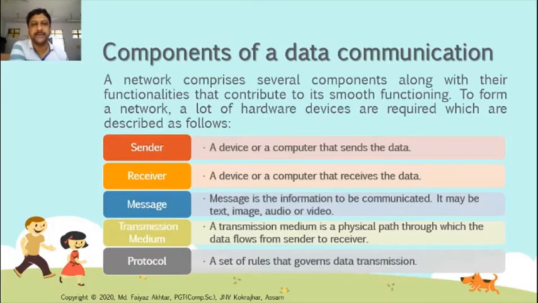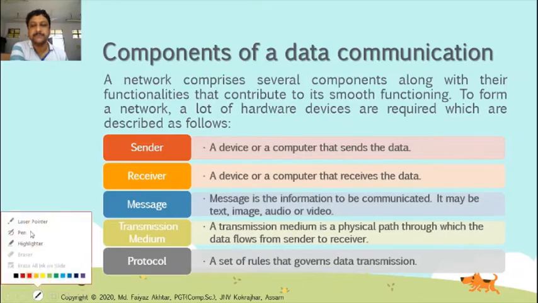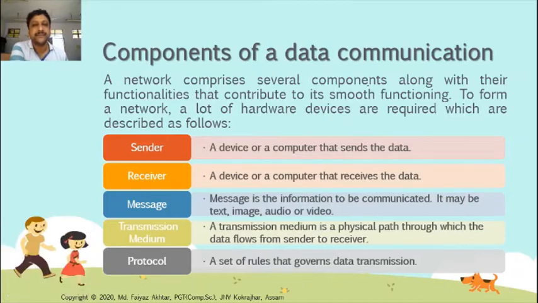Components of a data communication. A network comprises several components. A network has several components along with their functionalities that contribute to its smooth functioning.